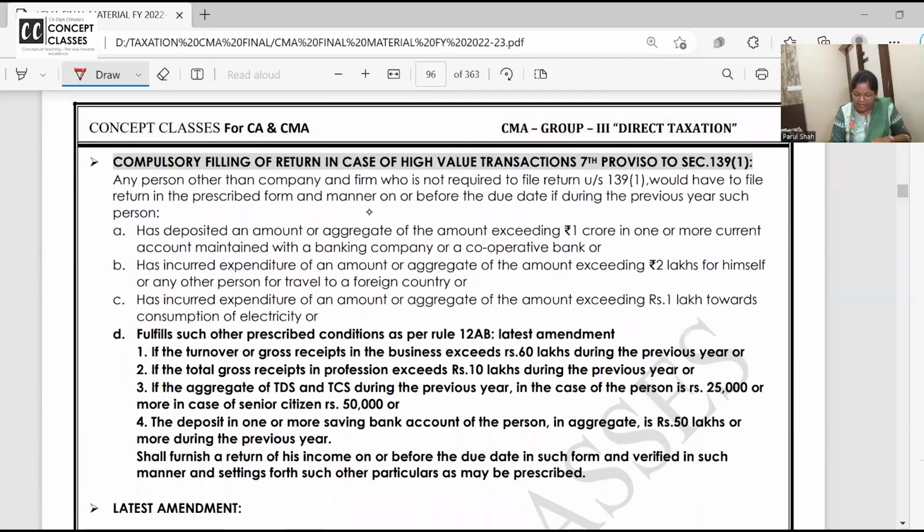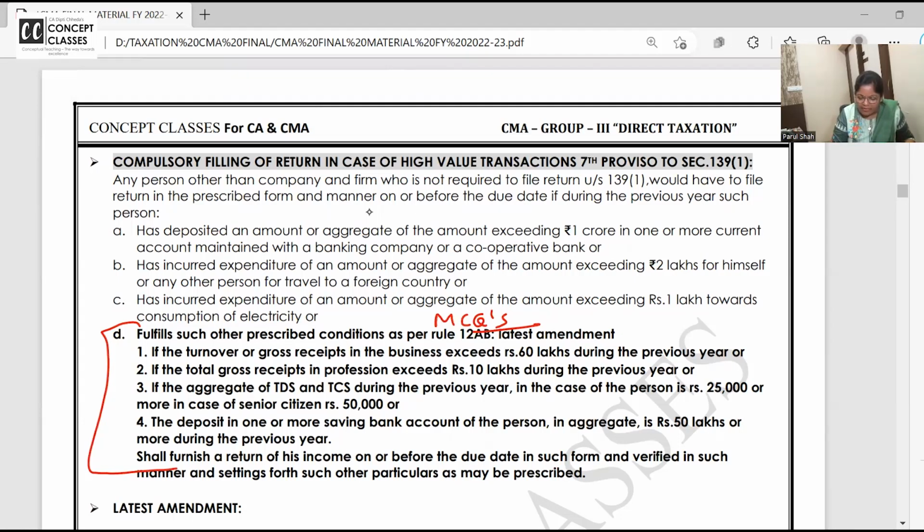Compulsory filing of return, and here these are the amendments. Mark it very important for MCQs. Compulsory filing of the return for high value transactions is in the 7th proviso to 139(1). There are cases where, forget about the income, forget about the type of assessee you are, if you come in this criteria, you have to file the return. First one, any person other than a company and firm who is not required to file the return, you are an individual or HUF, would have to file the return before the due date if he has deposited an amount of 1 crore in one or more current accounts.